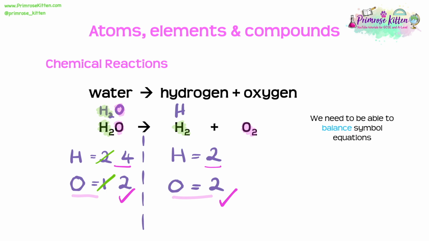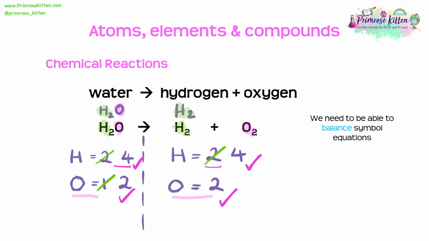So let's introduce another H2. Now I can see H2 plus an H2 is going to give me 4 hydrogens. So now the hydrogens will also be balanced. I have 4 on the left and I have 4 on the right. So this means that our equation is balanced.